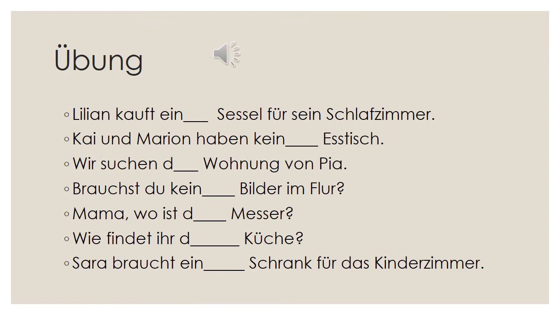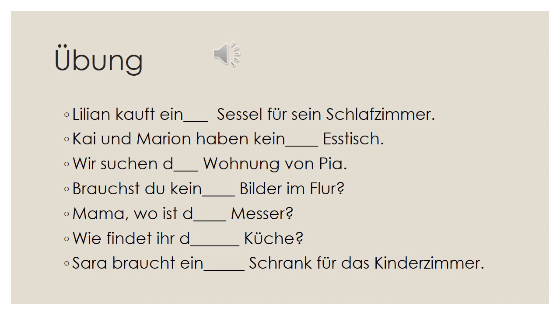Now, based on this, let us try and solve this exercise. Übung. Nummer 1. Lilian kauft ein Sessel für sein Schlafzimmer. Here kaufen is the verb. Who is buying? Lilian. Lilian is subject. What is he buying? Sessel, an armchair. That is the object. Now Sessel is what? It is masculine. So we have to think whether it is subject or object. Here it is object of the sentence. So you have to use accusative article endings. So here it is einen Sessel.